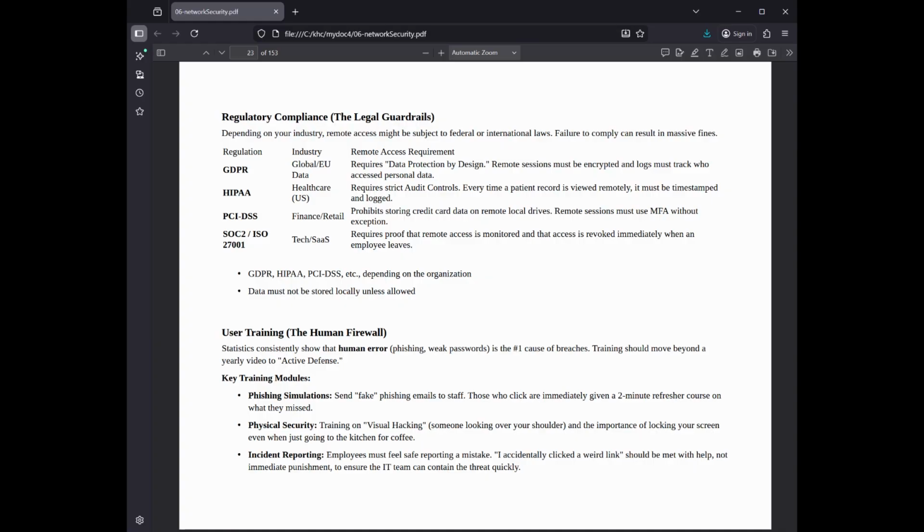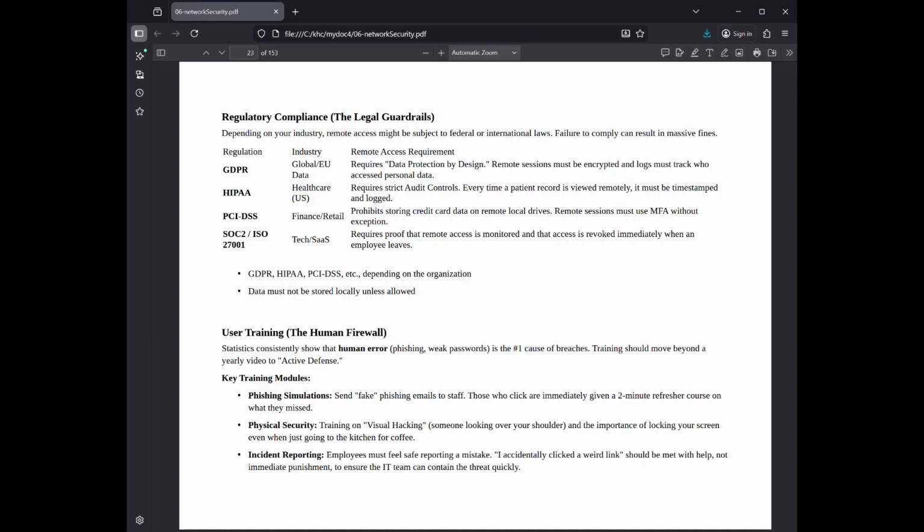PCI DSS, finance/retail: prohibits storing credit card data on remote local drives. Remote sessions must use MFA without exception. SOC 2/ISO 27001, tech: requires proof that remote access is monitored and that access is revoked immediately when an employee leaves. GDPR, HIPAA, PCI DSS, etc., depending on the organization: data must not be stored locally unless allowed.